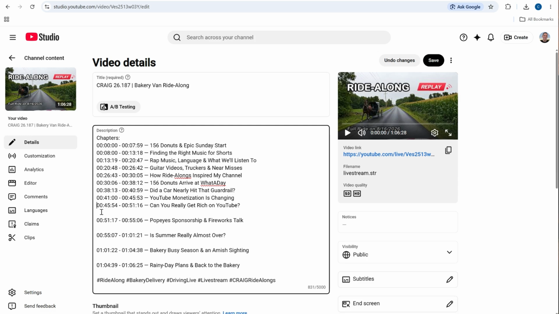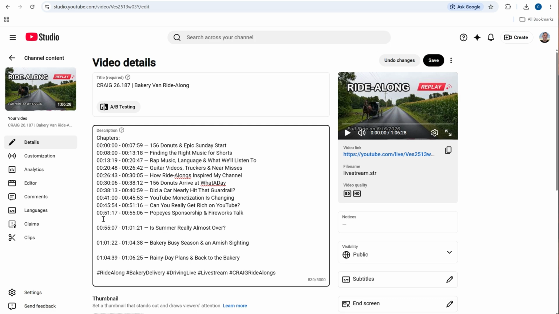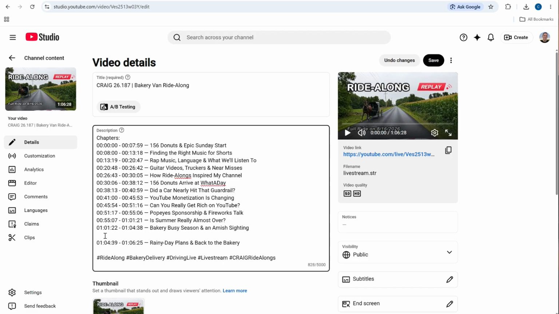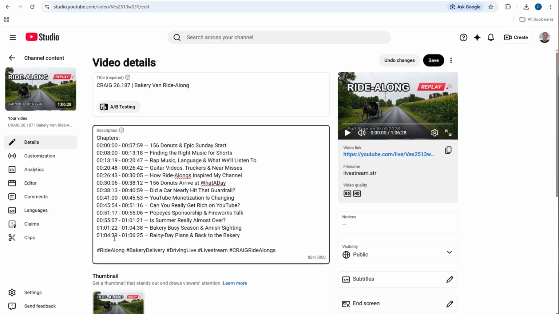Yeah. So I'm just reading through this to make sure they make some sense and there isn't anything stupid in there. Sometimes it does come up with things I just don't want to make a chapter heading for, like something we said or something that happened that I don't really want. And then we're done with that.